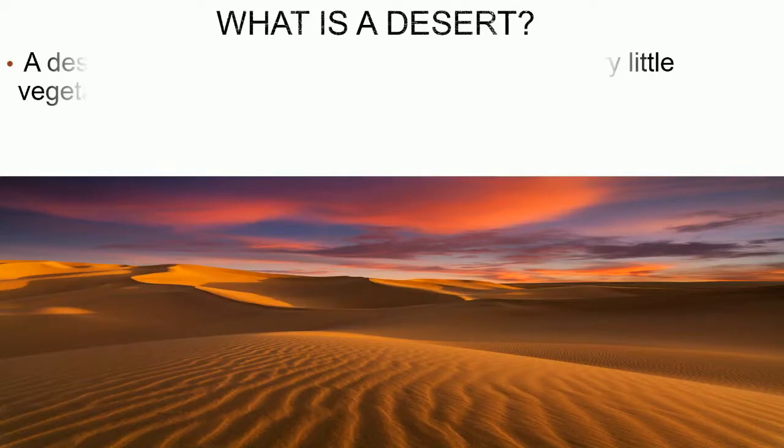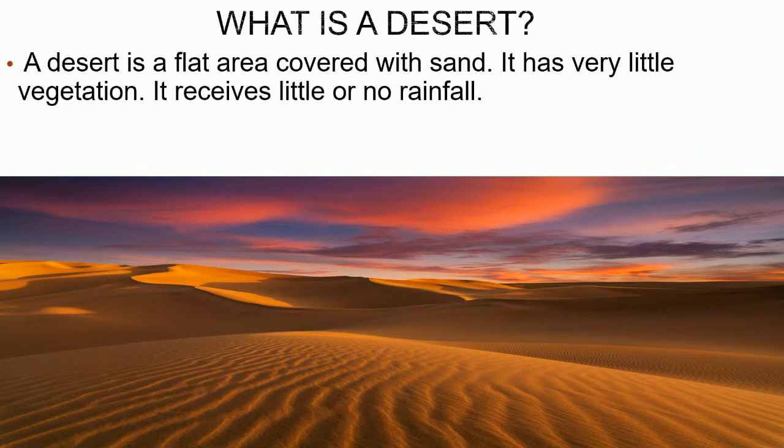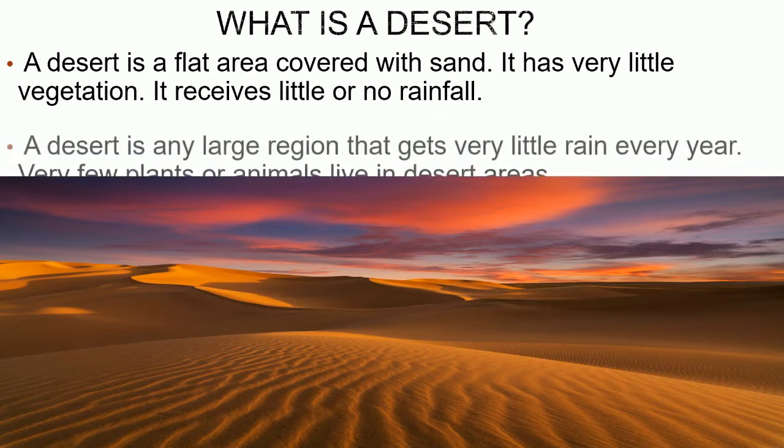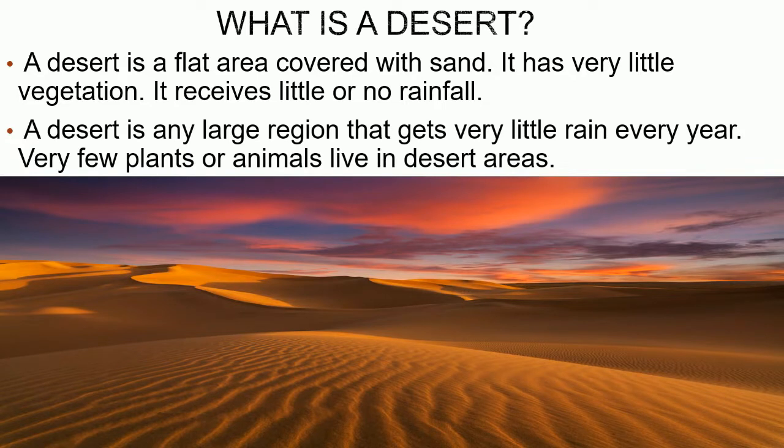Can you say what is desert? A desert is a flat area covered with sand. It has very little vegetation. It receives little or no rainfall. A desert is any large region that gets very little rain every year. Very few plants or animals live in desert areas.